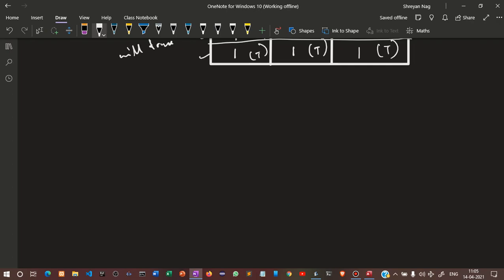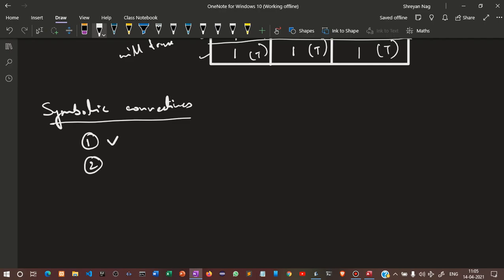Since writing true and false for every statement is tedious, we will write only 1s and 0s for the next case. Now the symbolic connectives. So the symbolic connectives are these symbols.